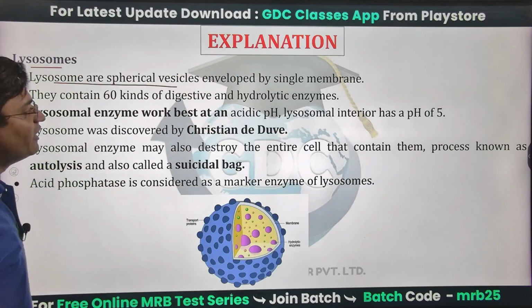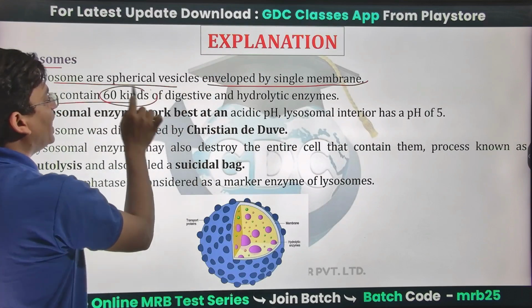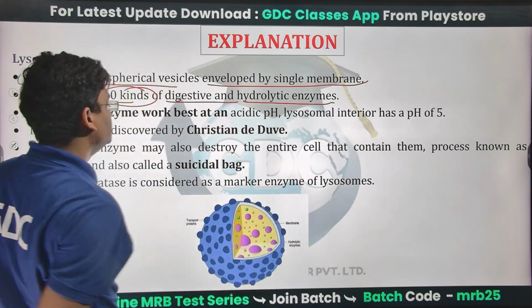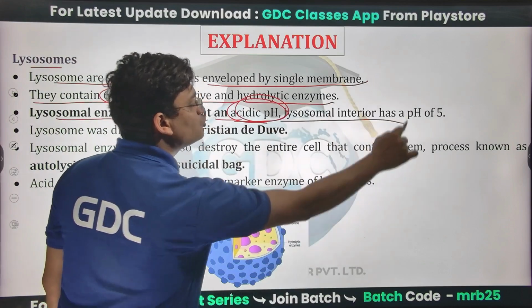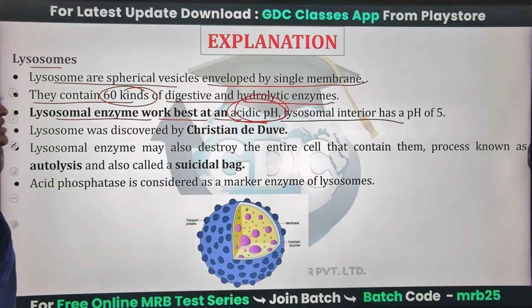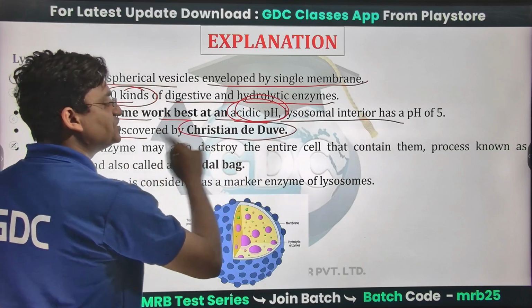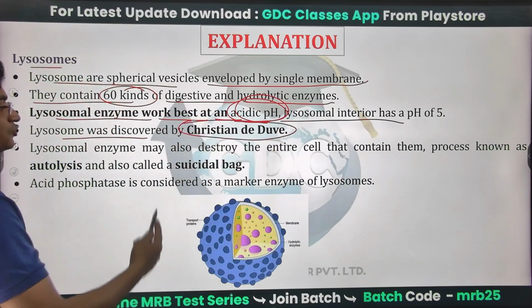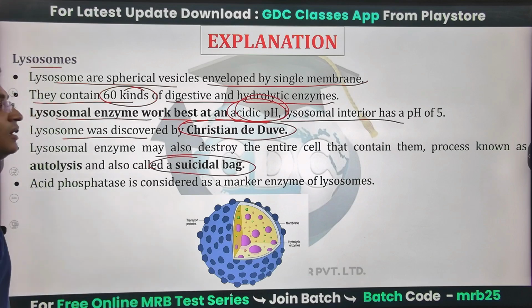Lysosomes are spherical vesicles enveloped by a single membrane. They contain 60 kinds of digestive and hydrolytic enzymes. Lysosomal enzymes work best at an acidic pH, and the lysosomal interior pH is about 5. Lysosomes were discovered by Christian de Duve, and they are known as suicidal bags.